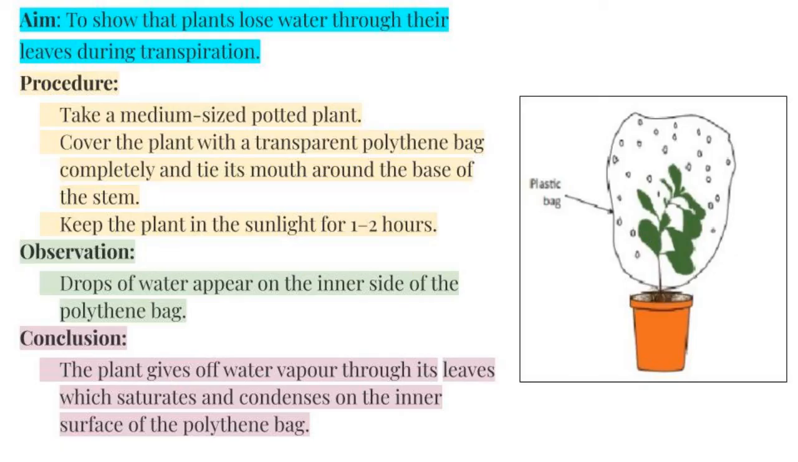Let us study one activity to show that plants lose water through their leaves during transpiration. For this, you have to take a medium-sized potted plant. Now cover the plant with a transparent polythene bag completely and tie its mouth around the base of the stem. Keep this plant in sunlight for 1 to 2 hours. After this, we will observe a few drops of water appear on the inner side of the polythene bag. So from this activity, we conclude that the plant gives off water vapor from its leaves, which saturates and condenses on the inner surface of the polythene bag.